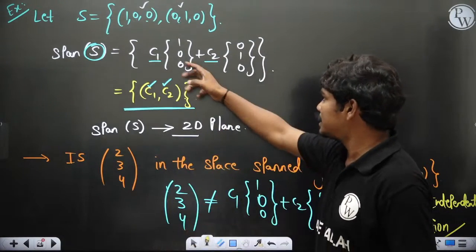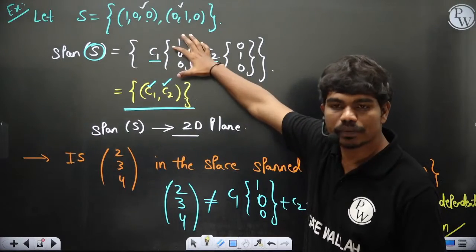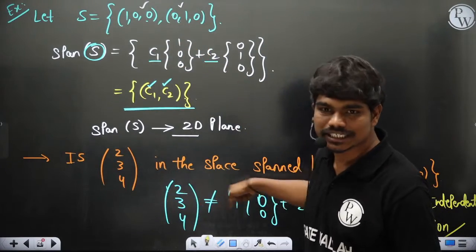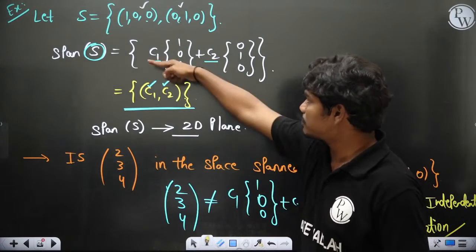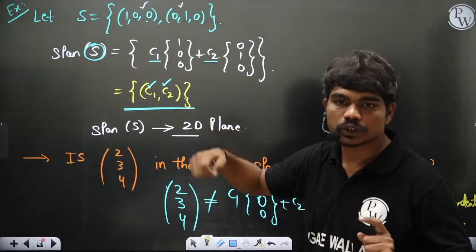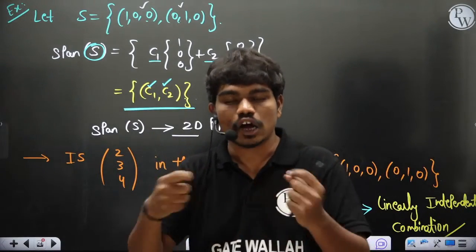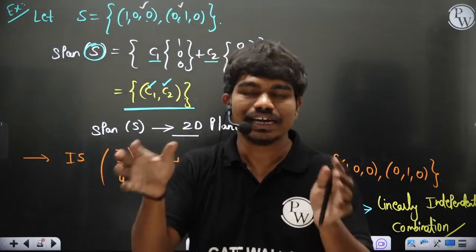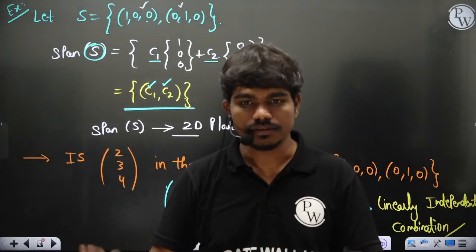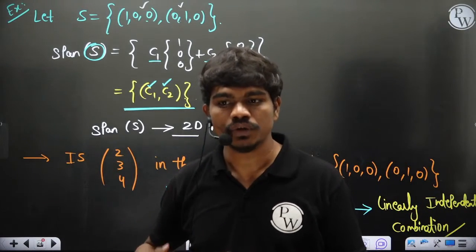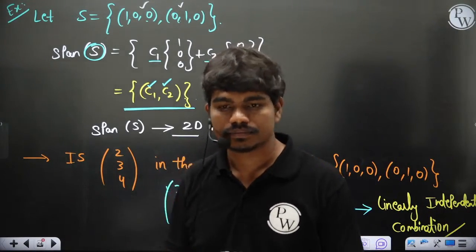The span is nothing but the set containing all linear combinations, and if this cannot be expressed as a linear combination, that means this element will not be present in the span. So an element lying in the span or not is the same as the vectors being linearly dependent or not. That's the idea, and that's why in yesterday's class I taught you the concept of linear combination. Got it?